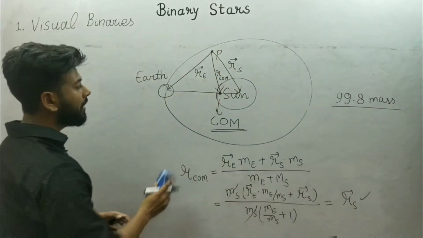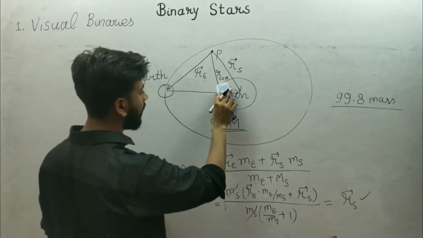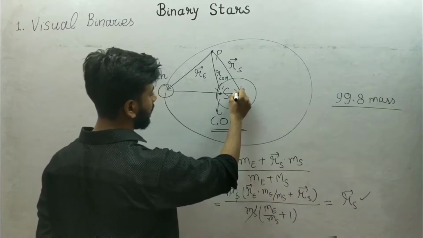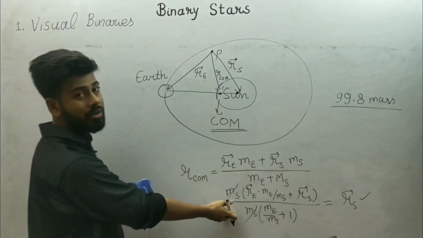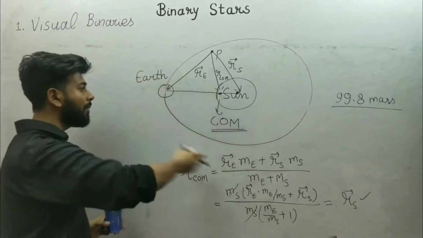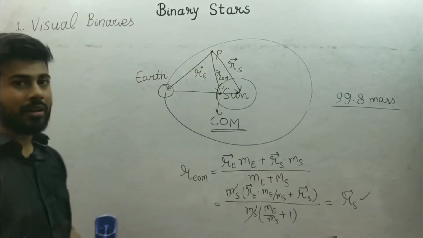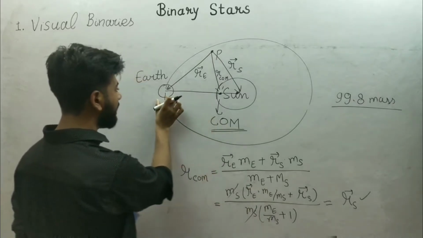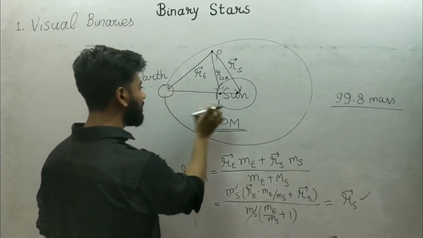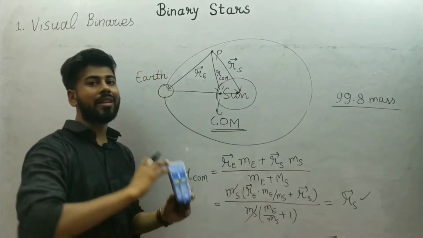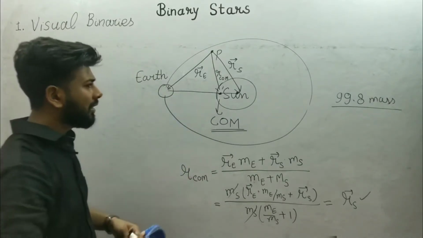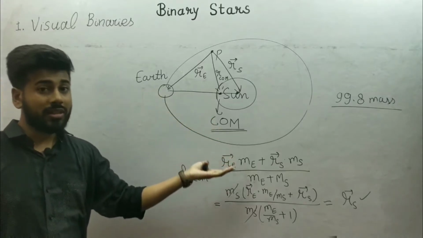So we say the center of mass is at the center of the Sun using this approximation, and we say all planets revolve around the Sun, but in reality all planets do not revolve around the Sun. All planets revolve around the common center of mass of the entire solar system. So we can get the idea using this example.